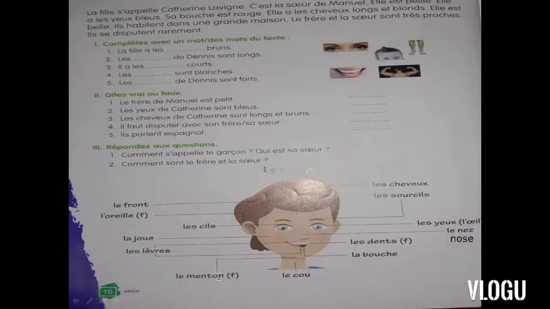Okay, so now another thing, le menton, which is chin. And then another is le cou. In the previous picture when I showed you the boy, the neck is known as le cou. Okay, so now the tongue of the boy is known as la langue.